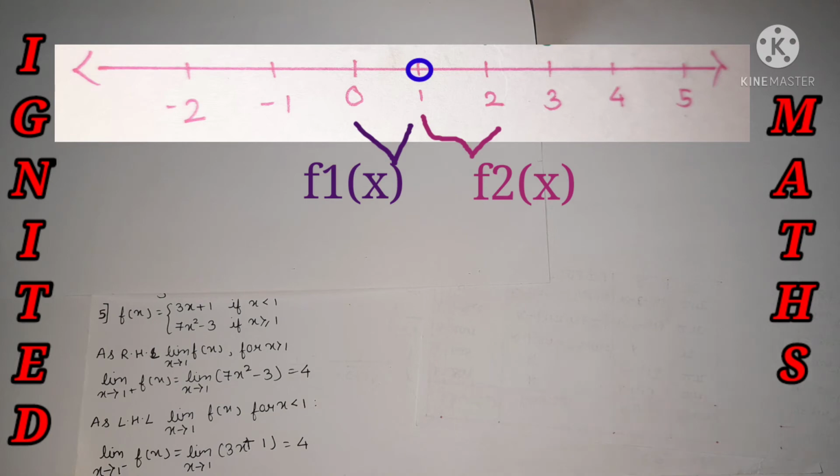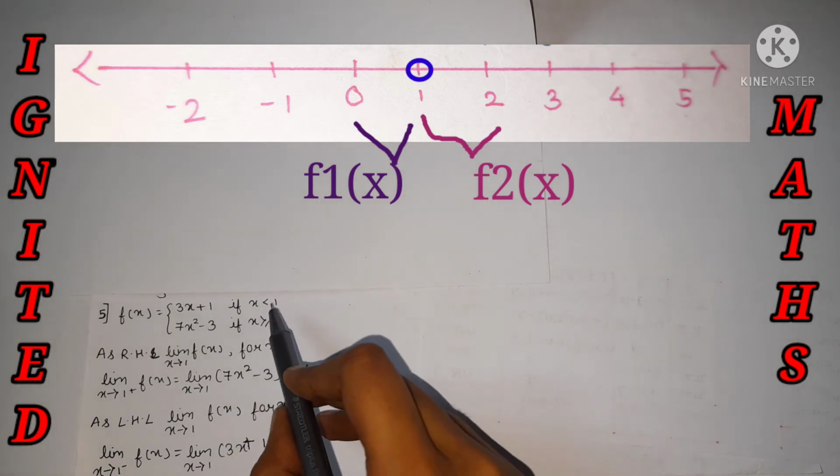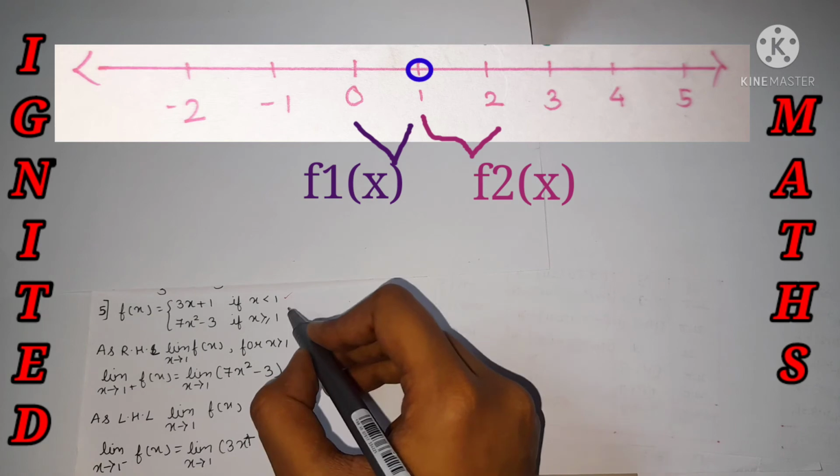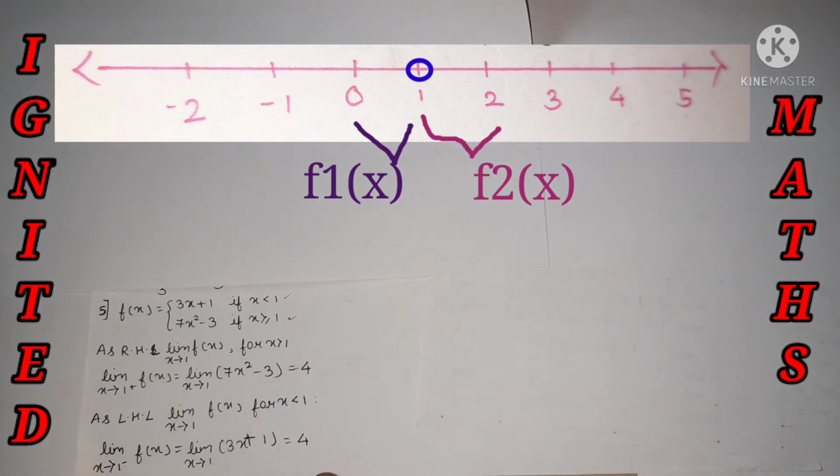First we need to identify where we need to use the LHL rule and where we need to use the RHL rule. Over here it's less than 1, so we use the LHL rule, and over here it's greater than 1, so we use the RHL rule. The limit x tends to 1. As RHL, limit x tends to 1 plus of f of x, for x greater than 1.